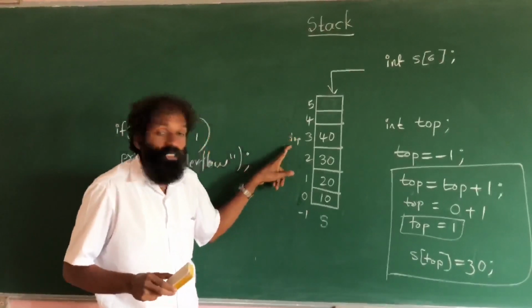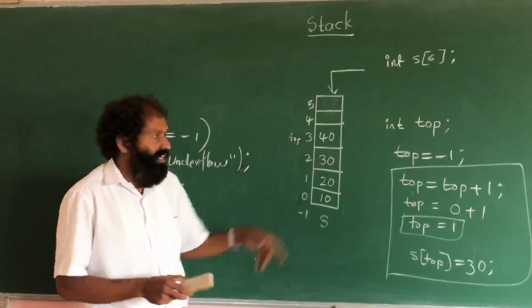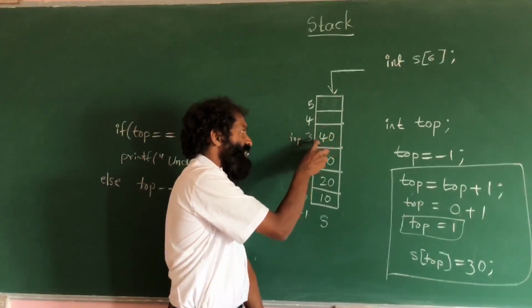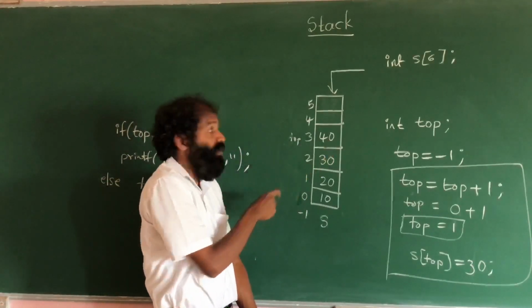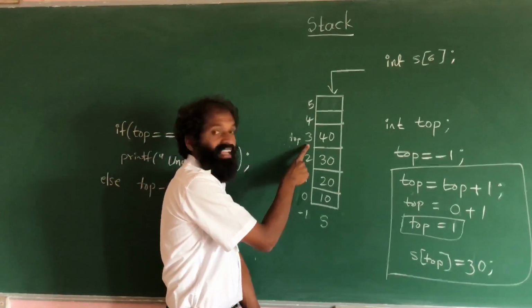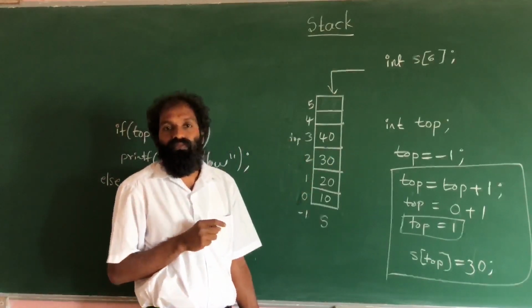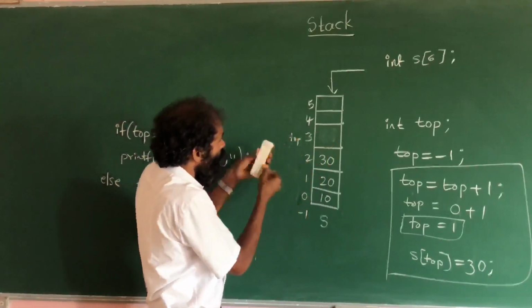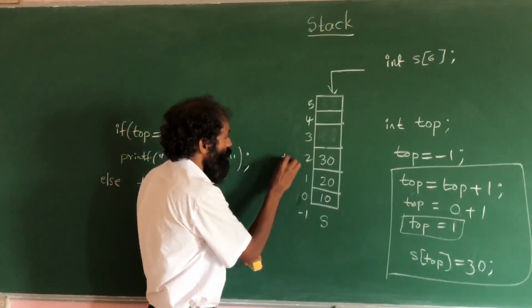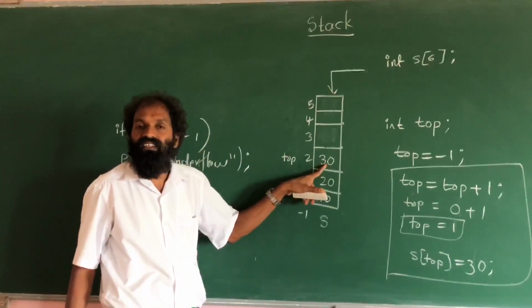So, top always points to the most recently inserted element. See here, this is the most recently inserted element. Top is pointing to this, because top is holding value 3, so it is pointing to 40. Once you delete this, now top is here. Now top is holding 2, it is pointing to 30.